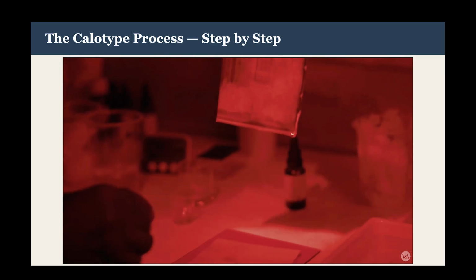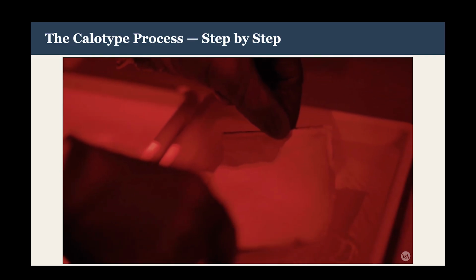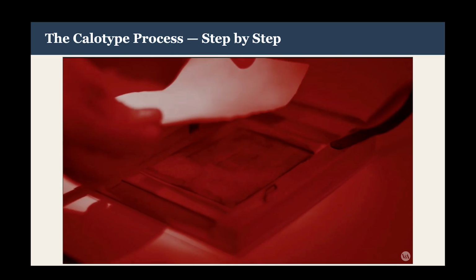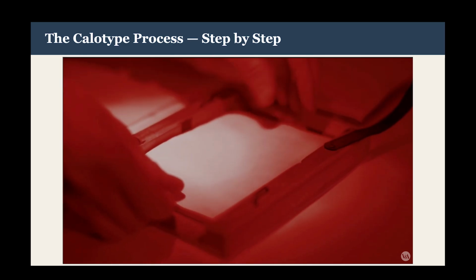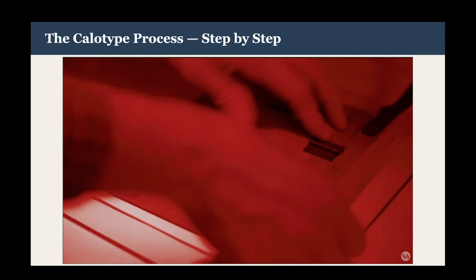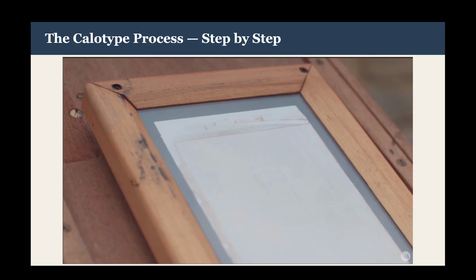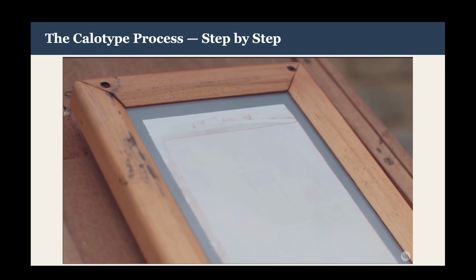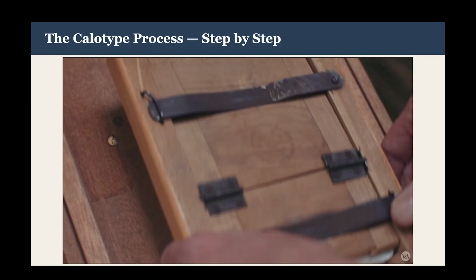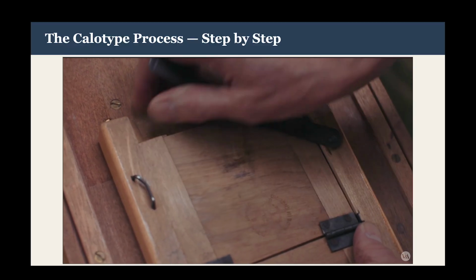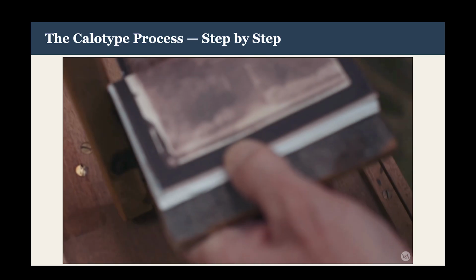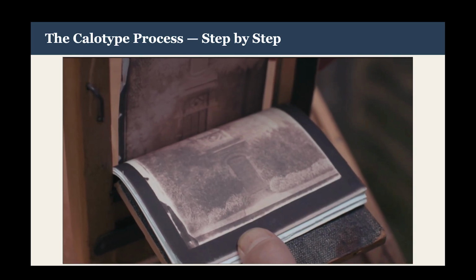Once the negative is dark enough, the paper is submerged in a solution to wash away any remaining silver and fix it. To make a positive print, another piece of sensitized paper is placed onto the negative in a printing frame. The frame is flipped over, taken outside, and exposed to light. Sunlight passes through the light areas of the negative, turning those areas of the paper underneath dark. It can take anything between 5 minutes and a few hours to create the positive image, depending on the strength of the sunlight.